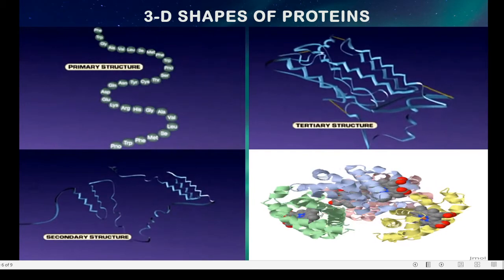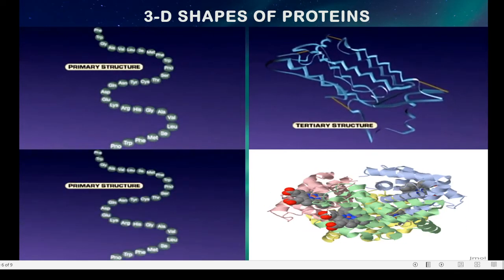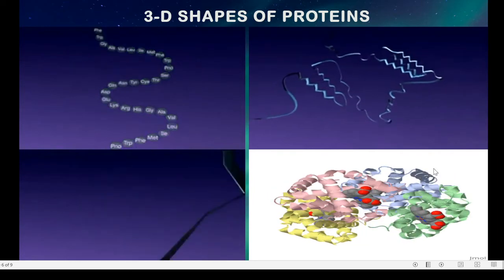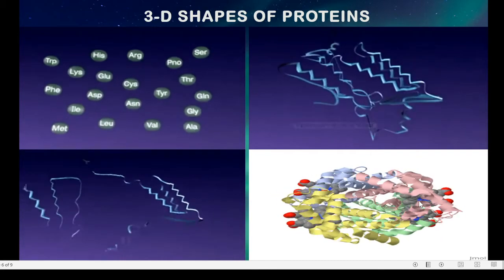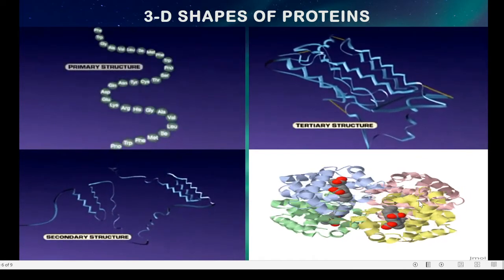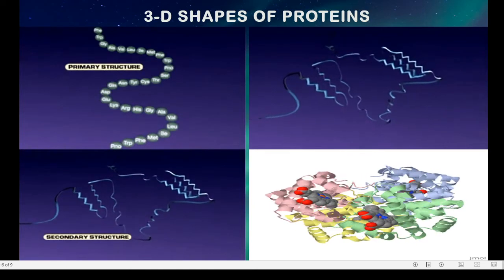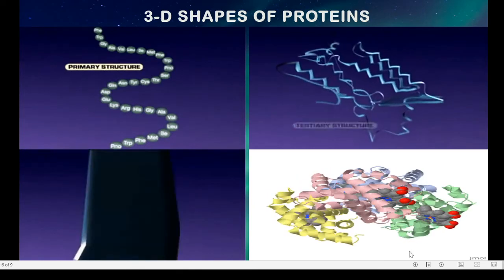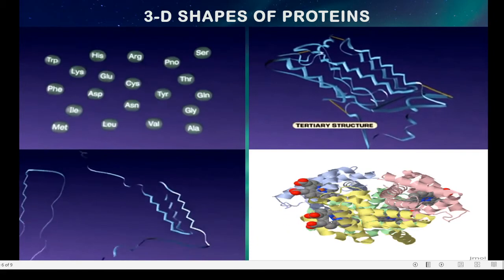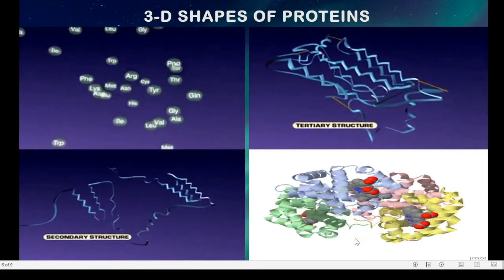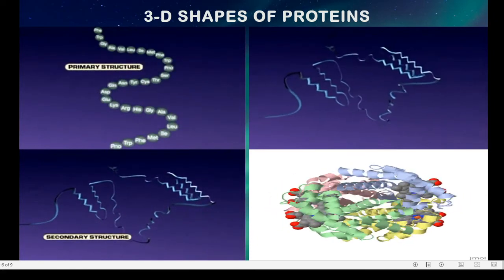Then in the quaternary structure, as you can see, there are four different polypeptide chains: yellow, blue, pink and light blue, and yellow, green. So these are the four different proteins which combine to form hemoglobin.